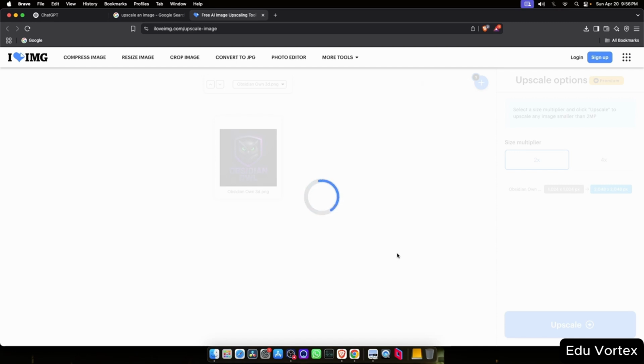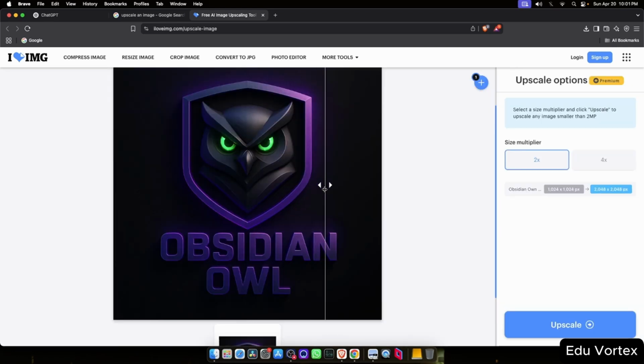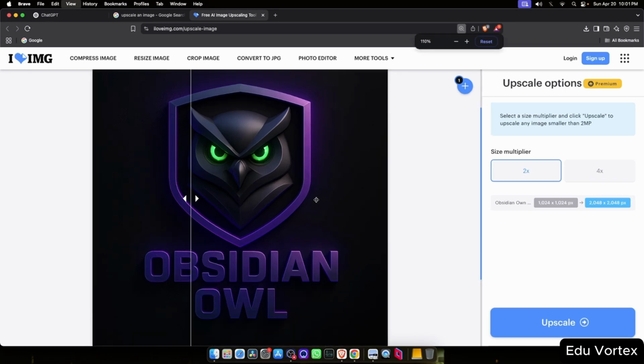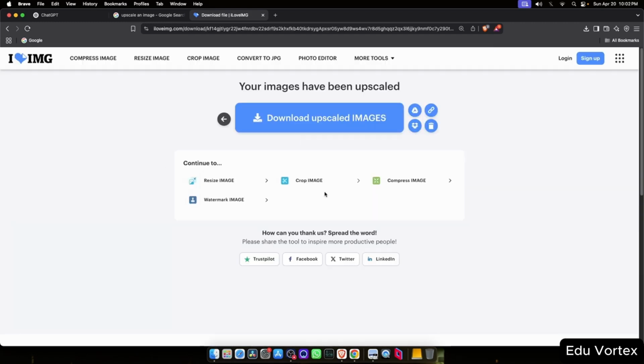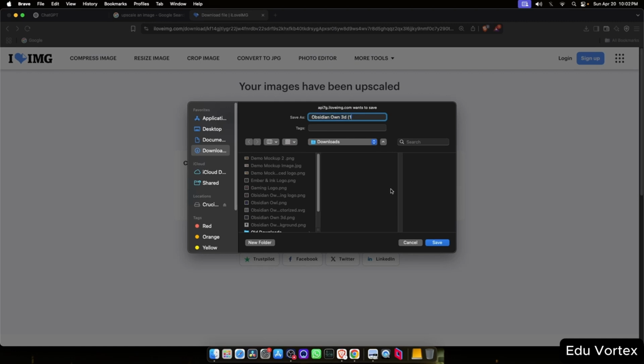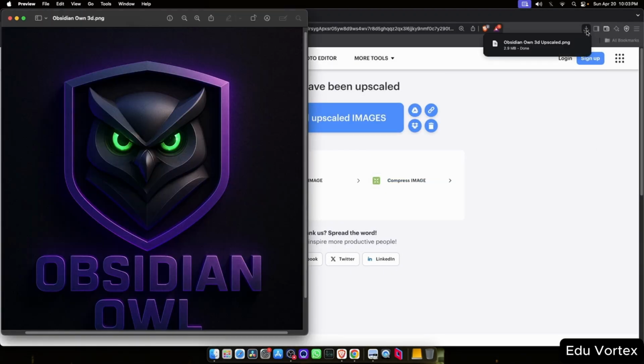After uploading the image to the site, you just need to wait a few moments for it to process. Once it's done, you'll notice an improvement in the image quality. It might not be super obvious at first glance, but if you look closely, the image appears more refined and polished. Next, I'm going to download the upscaled version and compare it side by side with the original.